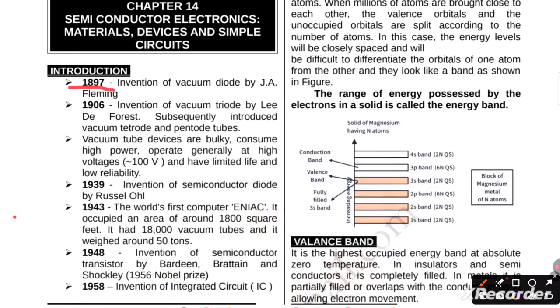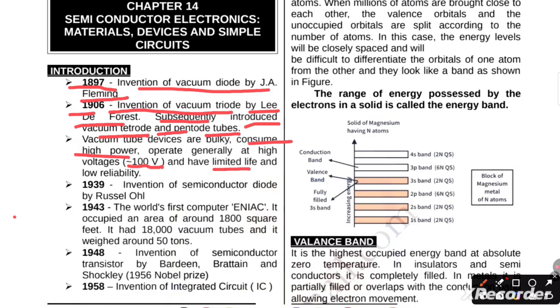In 1897, invention of the vacuum tube by J. A. Fleming, and in 1906, invention of the vacuum triode by Lee De Forest. Subsequently, the vacuum triode and pentode tube were introduced. Vacuum tube devices are bulky, consume high power, operate generally at a high voltage of 100 volt, and have limited life and low reliability.